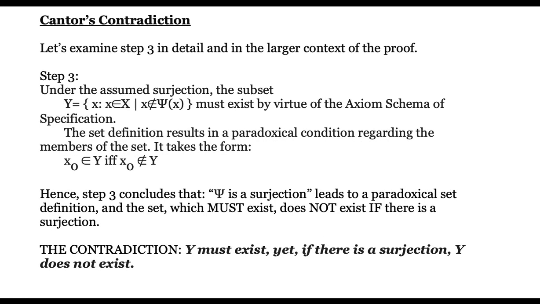Let's examine step 3 in detail in the larger context of the proof. Under the assumed surjection, the subset defined here must exist by virtue of the axiom schema of specification. That's the claim. The set definition results in a paradoxical condition regarding the members of the set, which takes the form x0 is an element of y if and only if x0 is not an element of y. That's clearly paradoxical. Hence, step 3 concludes that psi being a surjection leads to a paradoxical set definition, and the set, which must exist ostensibly, does not exist if there is a surjection. So the contradiction is this: Y must exist, yet if there is a surjection, Y does not exist.